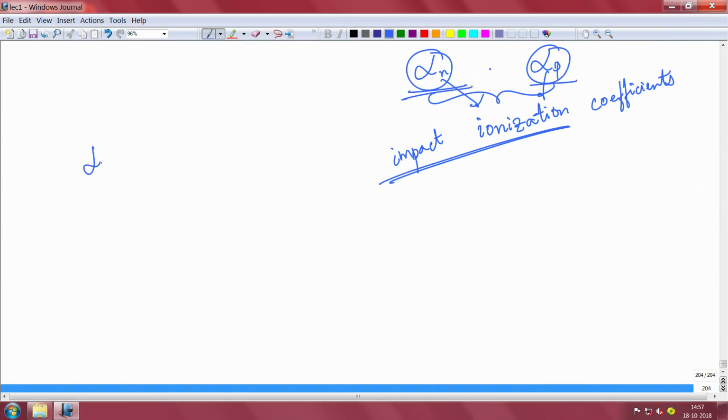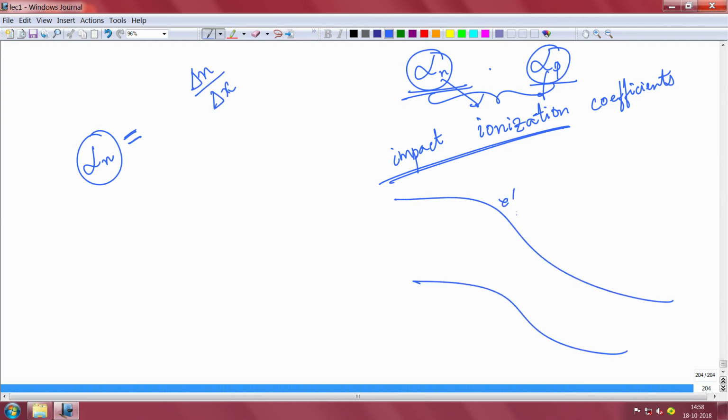This impact ionization coefficient is defined as the change of electron concentration, for example for electrons, delta n, okay. What is the change of electron concentration with respect to position? Because you see, this is an electron and it rapidly creates one electron hole pair, and again an electron hole pair is created, and it keeps going.